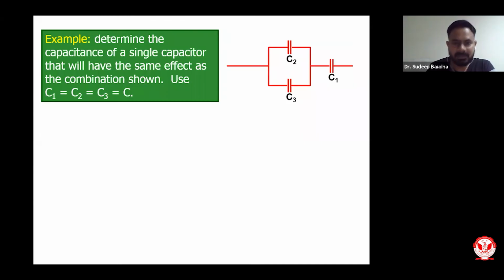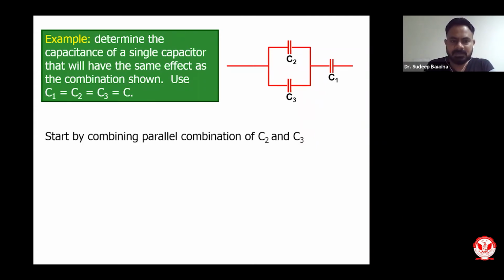So I will quickly give you one example. We have a typical circuit. I am not applying any voltage to it. Right now, let us consider a combination of capacitors. I have three capacitors, C1, C2, and C3, and all capacitances are the same. So we have capacitance C1 equal to C2 equal to C3, which can be written as equal to C. Now we need to find out what will be the overall capacitance due to all these three capacitors connected in this particular way.